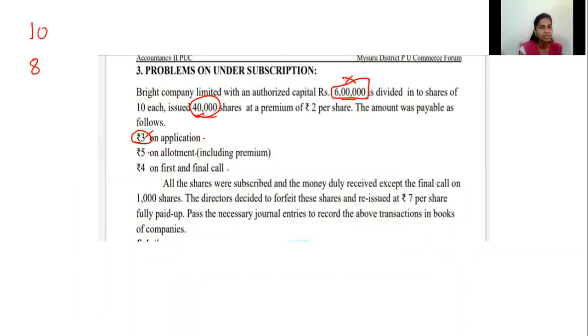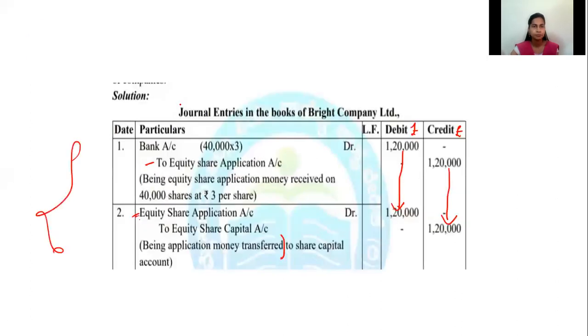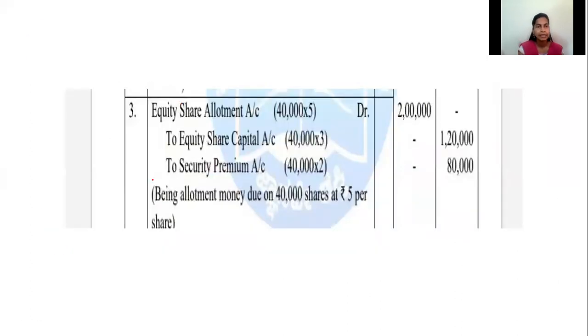Now you are passing the entry for allotment. Allotment again has 2 entries. So focus on this rupees 5. Allotment, how much is there? Rupees 2 is the premium. Number of shares is 40,000. See, write the entry. Equity share allotment account debtor, leaving a little space, to equity share capital, to security premium account. Premium account is credited. Why? It is a gain for the company. Rupees 2 is a premium.